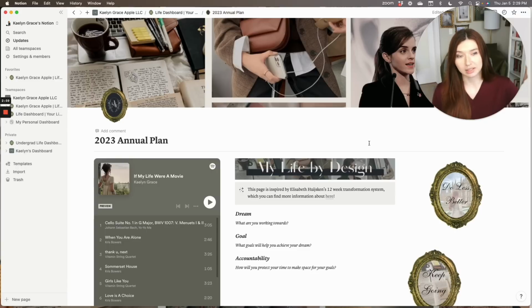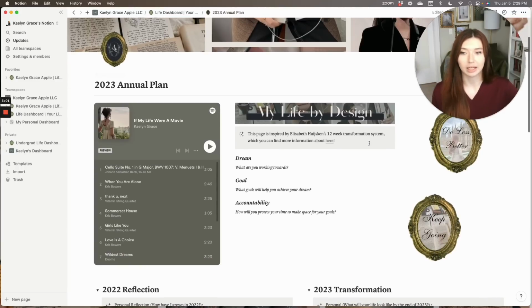So when you purchase the template, this is what it ends up coming out like. And what's really cool about Notion is that you can embed things like Spotify, you can embed your calendar. With the template that I built, I have all of these different graphics and things, but I also embedded different planning methods that you can use in order to ensure that you have the best year yet.